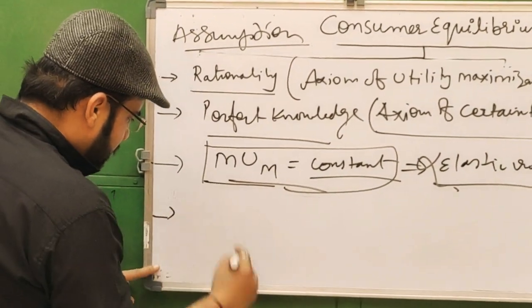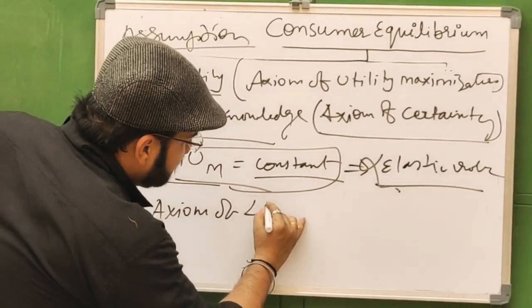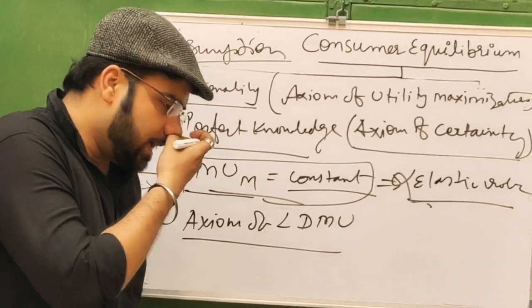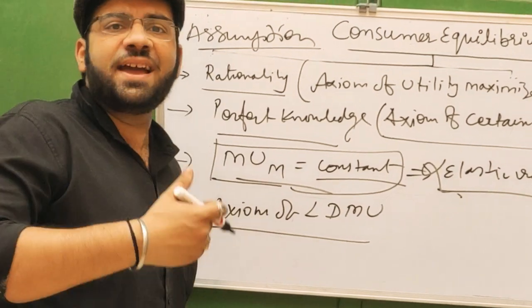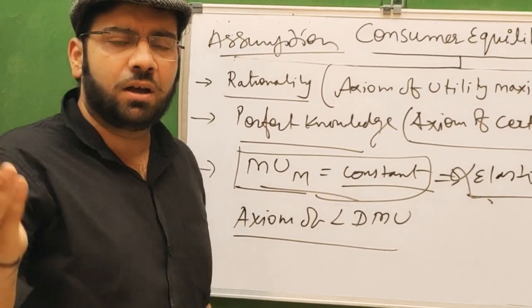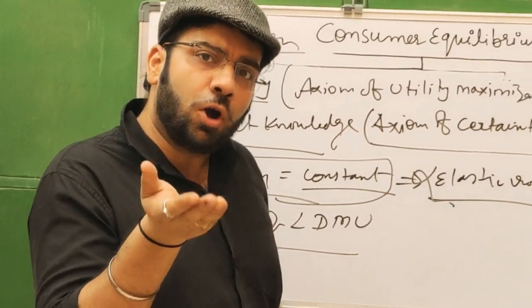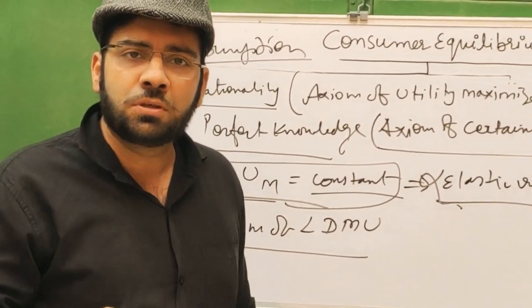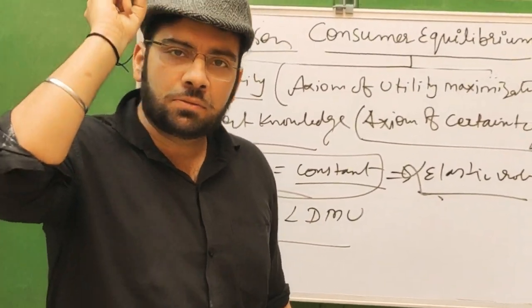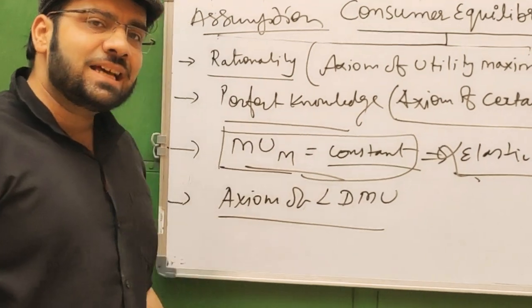And the next assumption is the axiom of the law of diminishing marginal utility. It means that if a consumer increases the quantity of any commodity in his consumption, keeping the consumption of other commodities constant, the marginal utility of the variable good must eventually decline with every increase in its units. That is known as the axiom of the law of diminishing marginal utility.